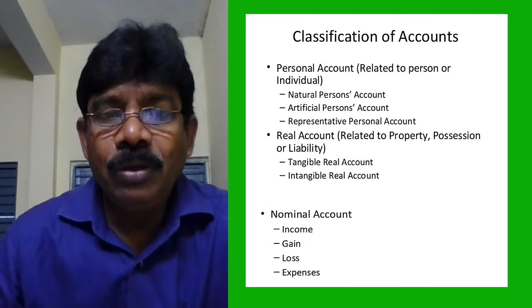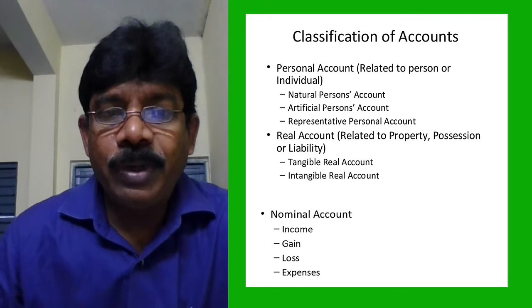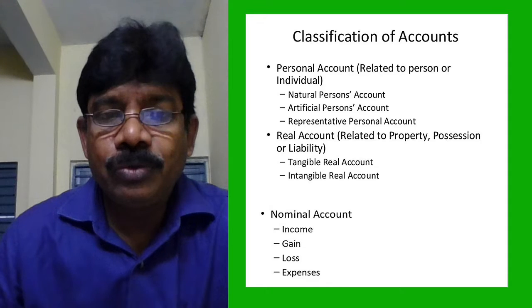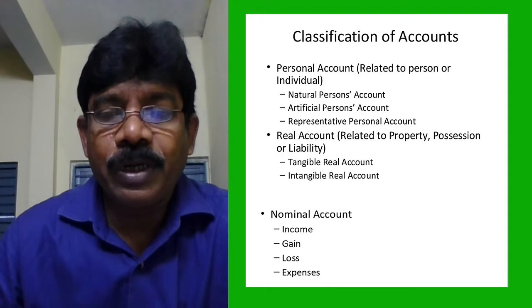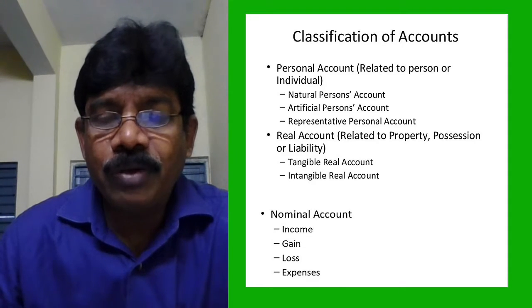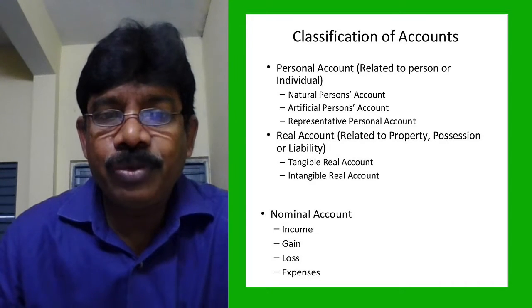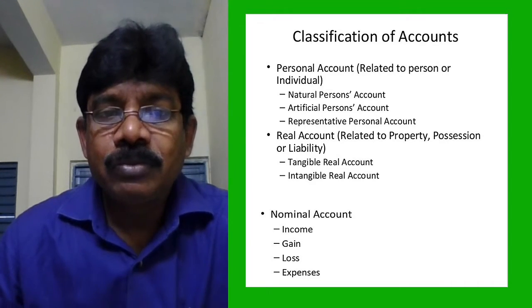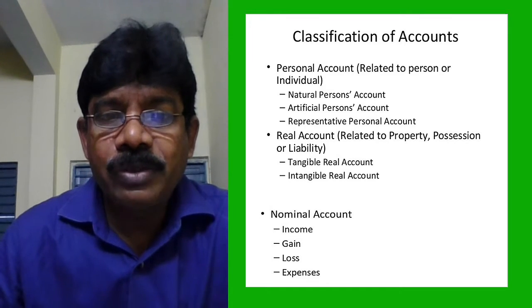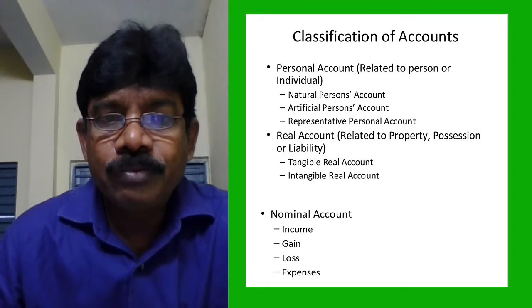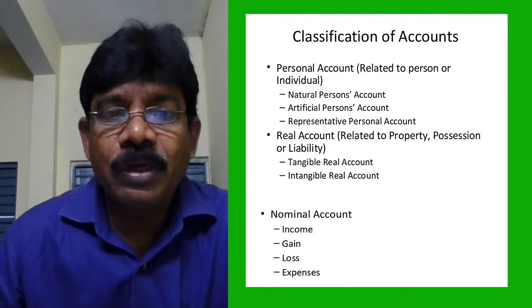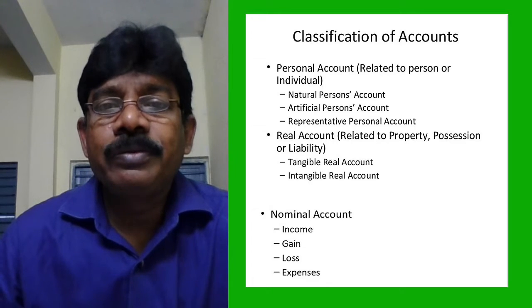Okay. Under the double entry system, two accounts will be affected. One is debited, another one is credited. Which to be debited, which to be credited? For better understanding, accounts are classified into three types: personal account, real account, nominal account.